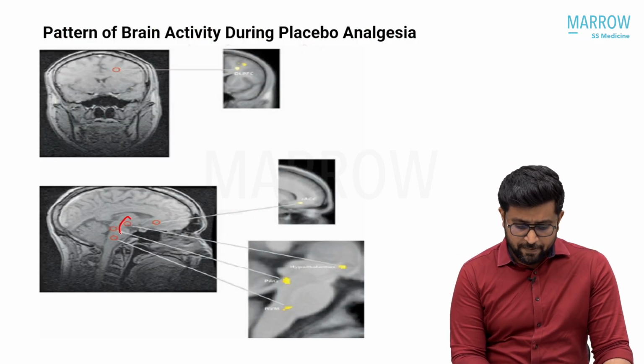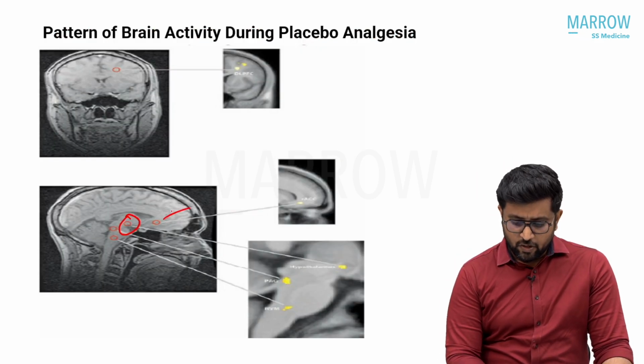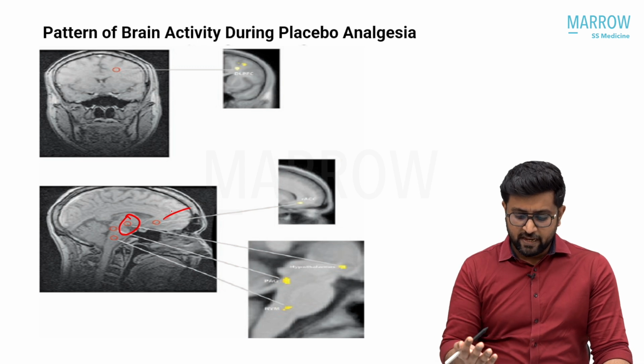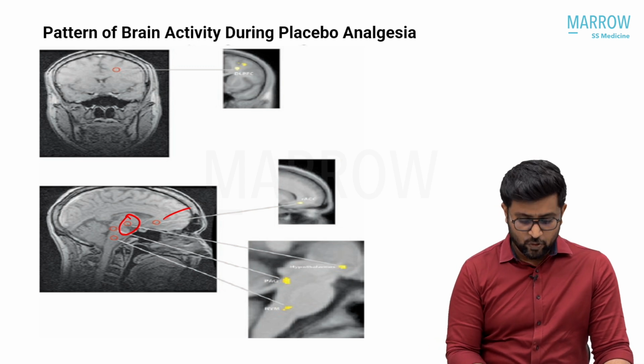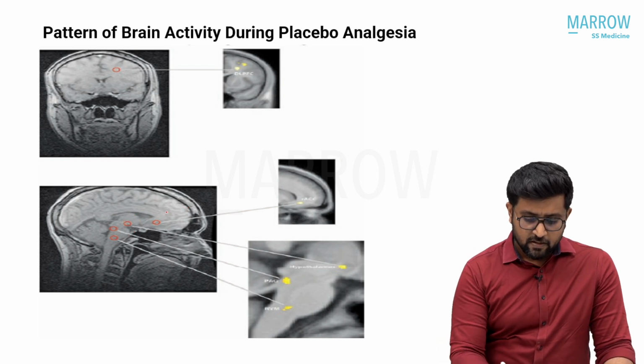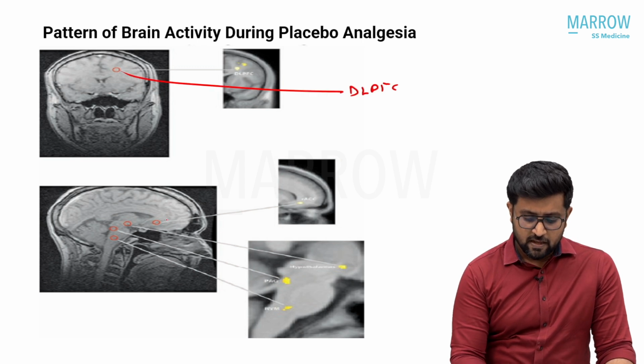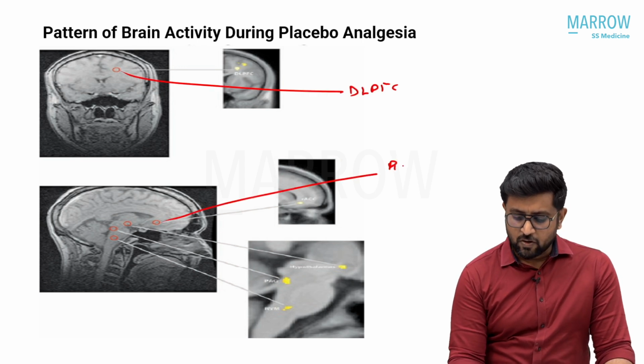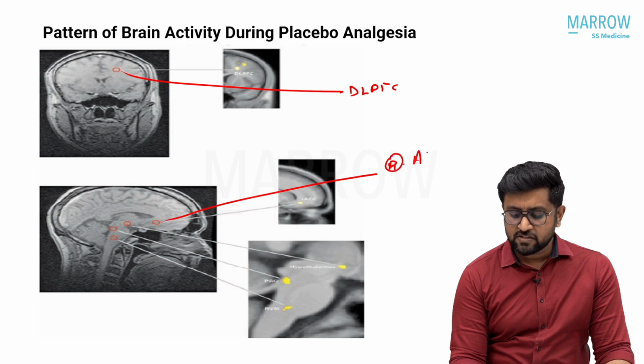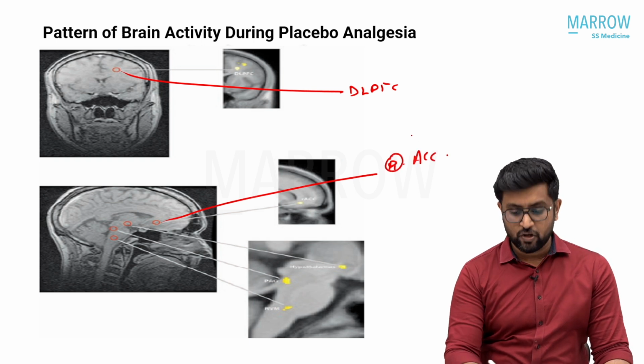These are the periaqueductal gray, your hypothalamus, periaqueductal gray, and the rostroventral part of the medulla, and the dorsolateral prefrontal cortex. This is the dorsolateral prefrontal cortex, and this is the rostral part of the anterior cingulum. Again, these two form part of the frontal lobe.